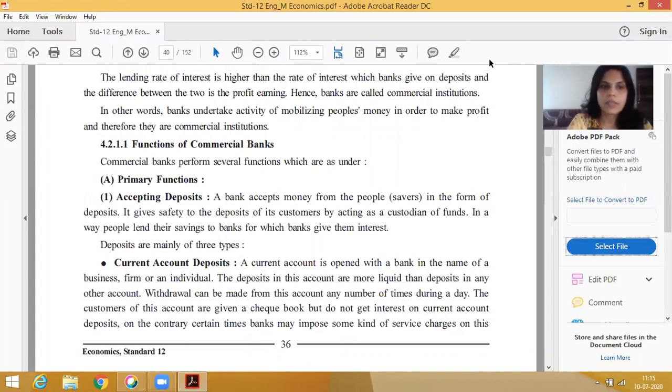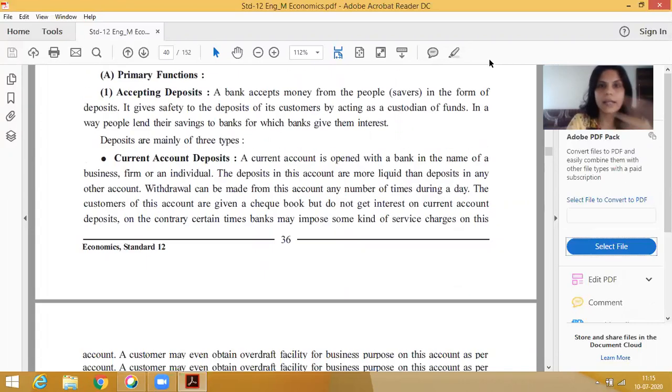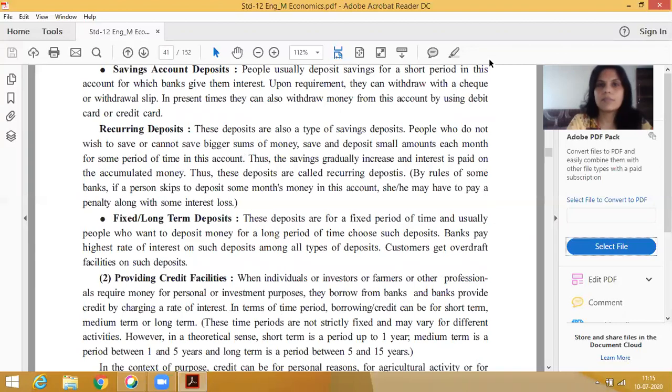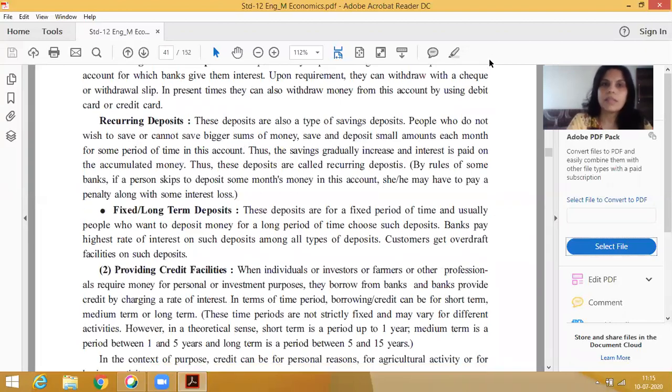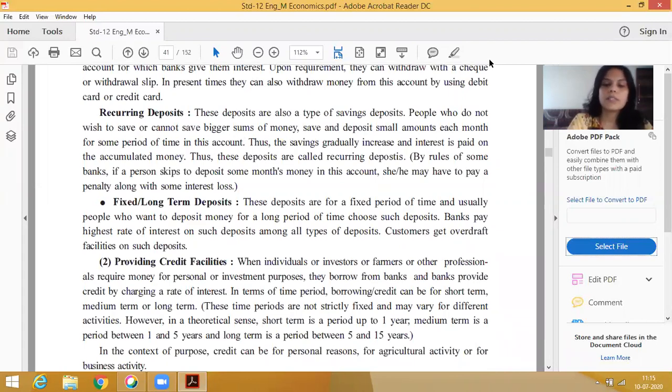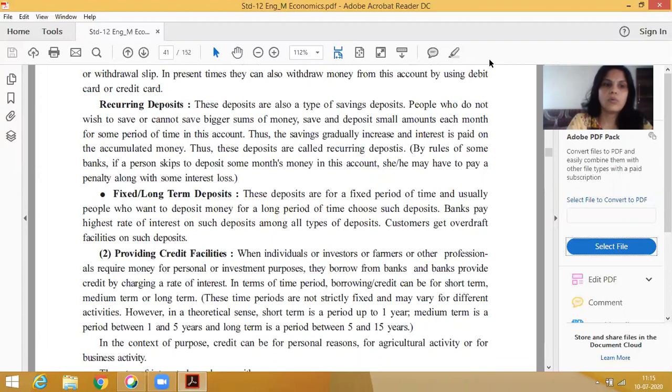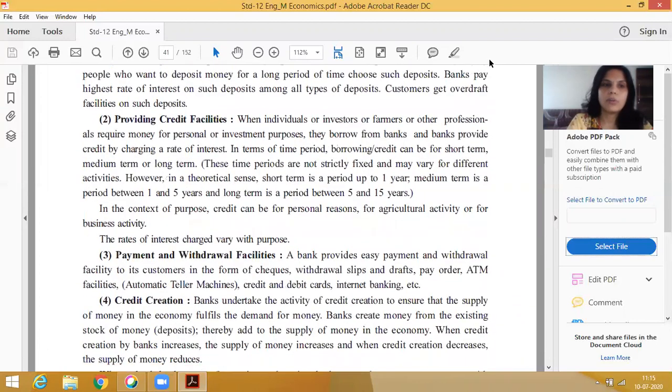How many accounts? Three. Current, second one I said saving, and the third and last one is fixed. Saving account also has another part, that is the recurring deposit. Recurring deposit, saving deposit, current deposit, fixed deposit. This we have completed. Now today we will discuss our new topic.